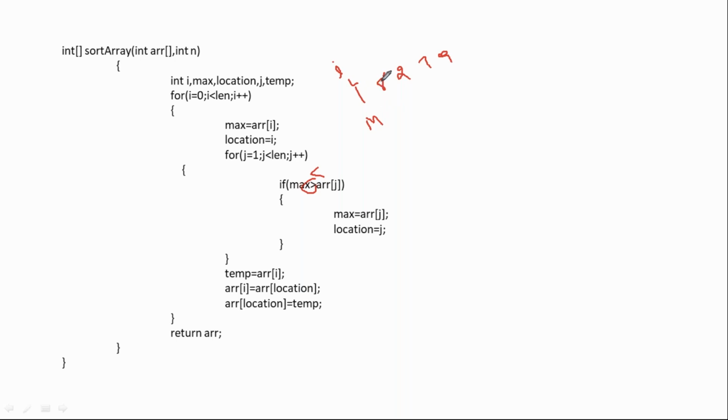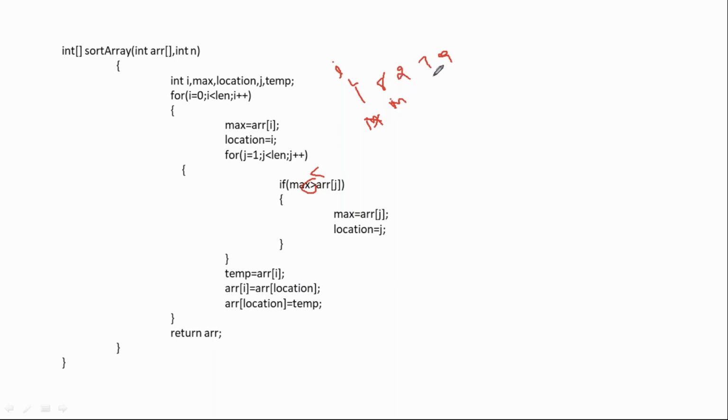So a of i with max, with a of j, j value is here, right? I'll compare. Max value 1, instead of greater than I'll put less than. 1 is smaller than 8, of course condition true. So we found an element which is bigger than this one, max will get updated, this becomes max. Now j goes to this one. Max value is 8, a of j is 2, 8 less than 2, condition false, 2 is not bigger than 8, done.